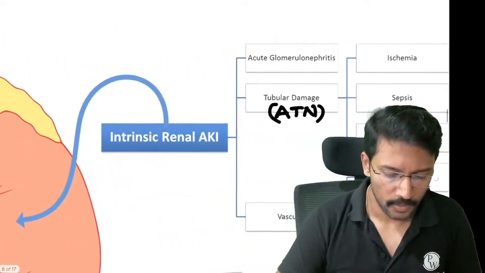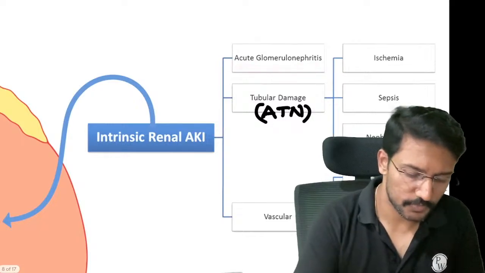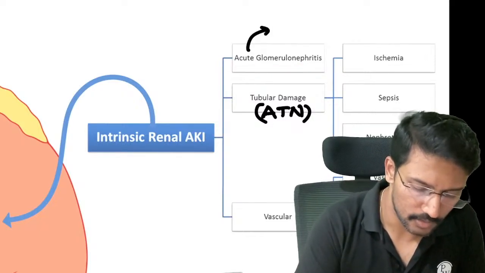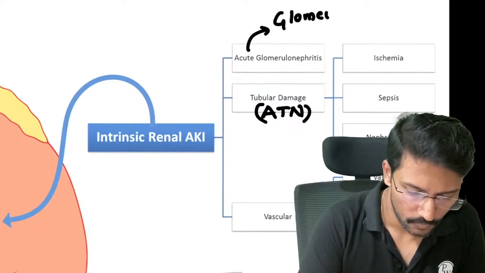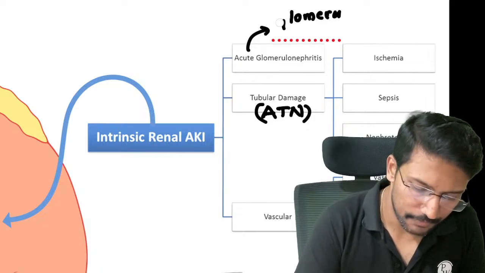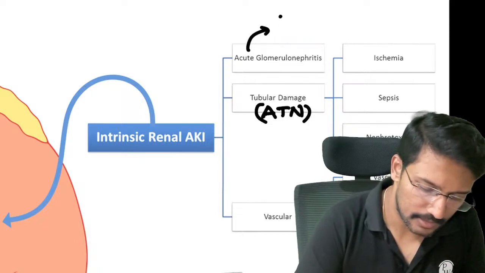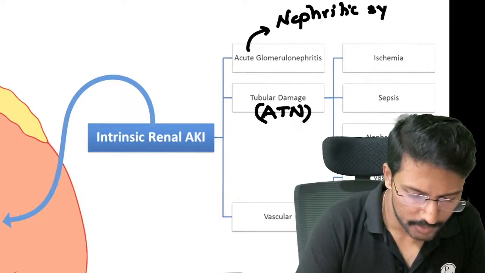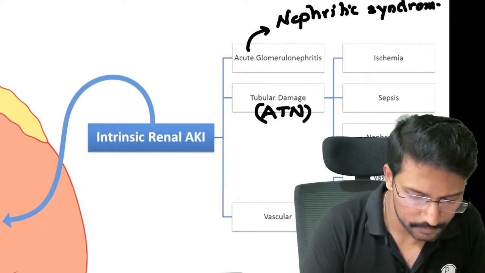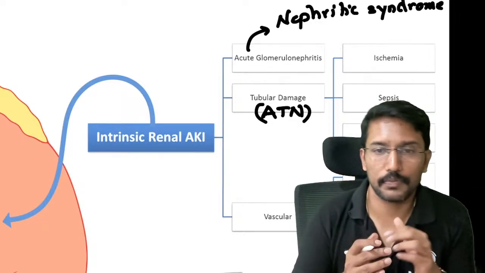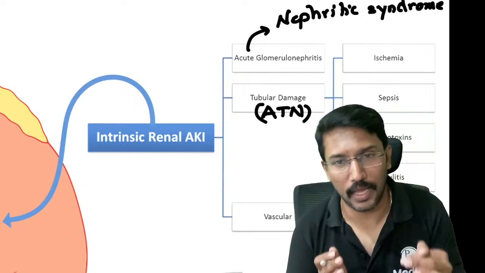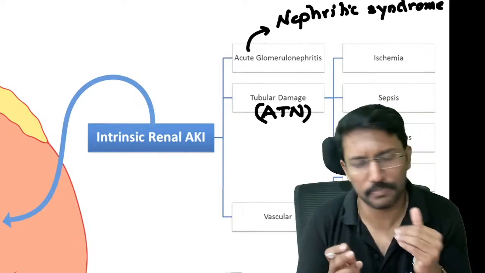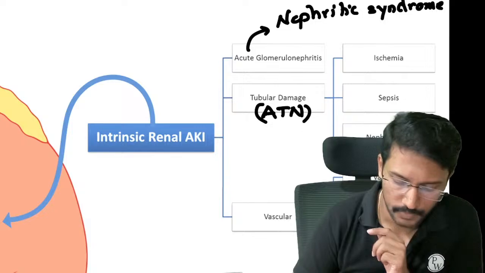Acute glomerulonephritis patients will present with a nephritic picture. They will have periorbital edema, proteinuria, along with dysmorphic RBCs and RBC casts.